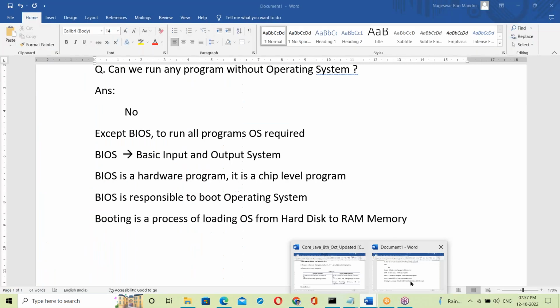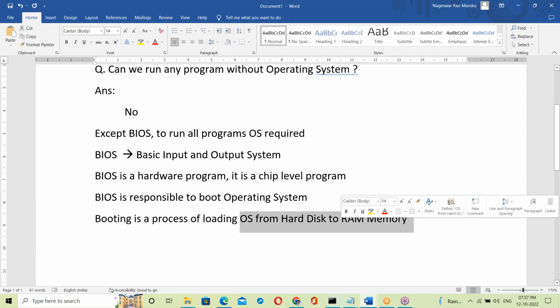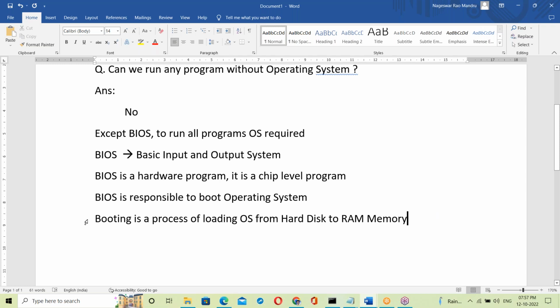So BIOS is the first program in your system. It's a hardware-level program. Once you power on the system, power goes to the BIOS chip, the BIOS program starts and loads the OS from the hard disk to RAM memory. That is the booting process. BIOS is responsible for booting the OS.